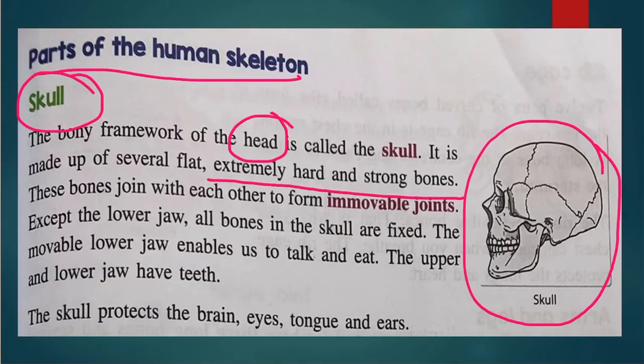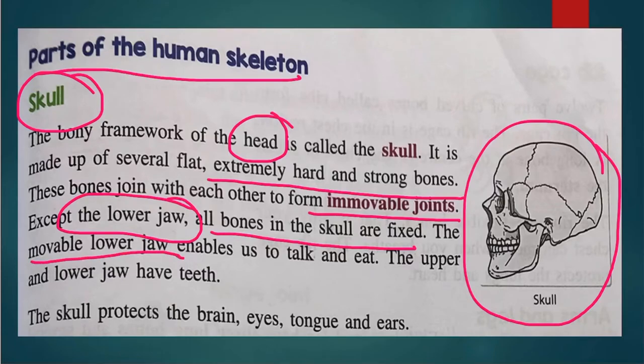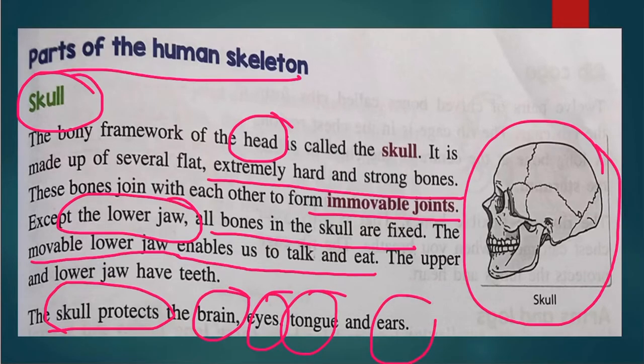Remember, these bones cannot move because they are joined with the help of immovable joints, and immovable joints are those joints which do not allow any sort of movement. If you look at your skull, only the lower jaw is movable. All the other bones in the skull are fixed. This lower jaw, which is movable, helps us to talk and eat. Now, what is the function of the skull? It protects our brain, eyes, tongue and ears.